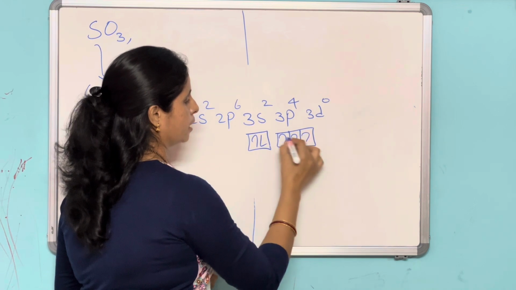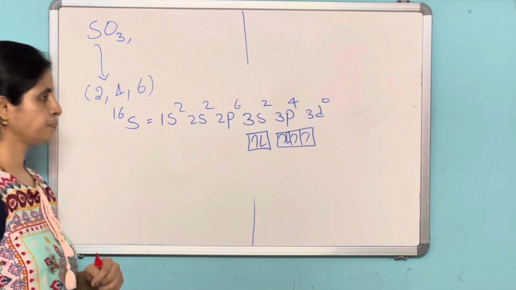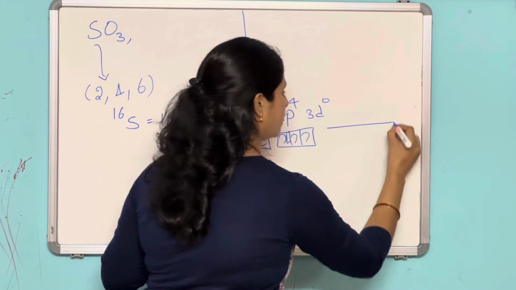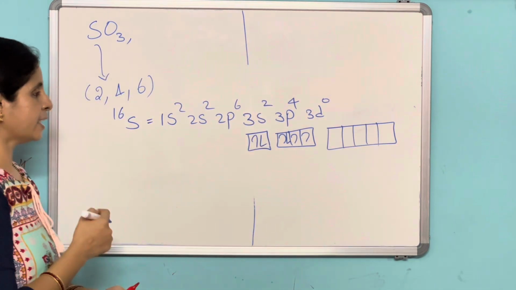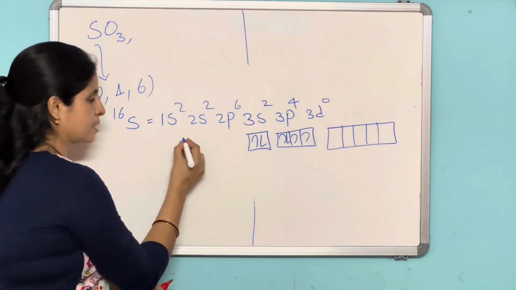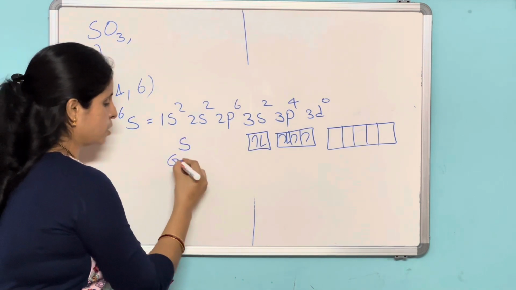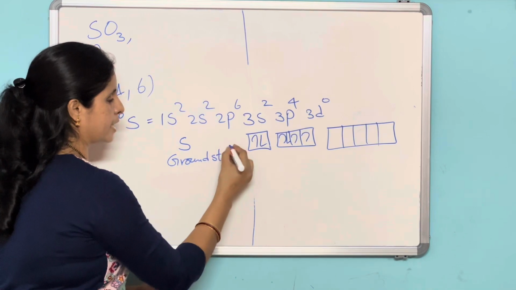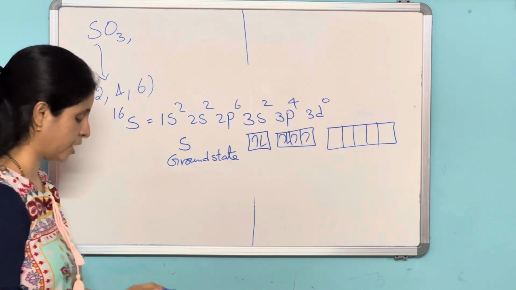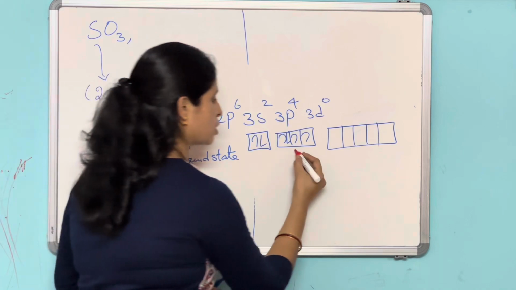Here there is an empty d orbital. Okay, so here it is the ground state. This is the ground state electronic configuration of sulfur, which exhibits a valency of 2.